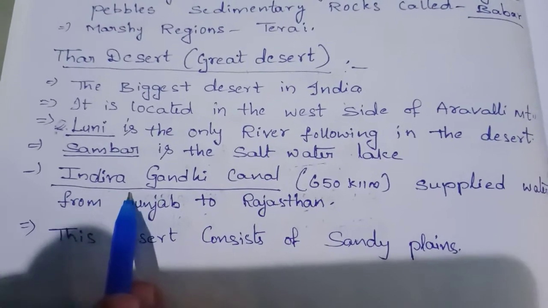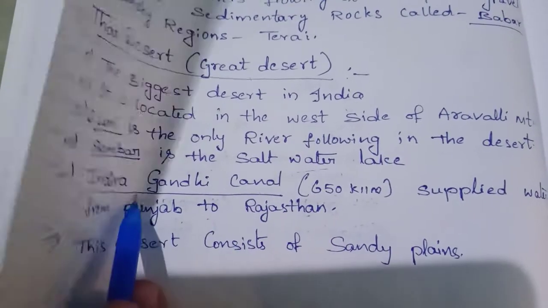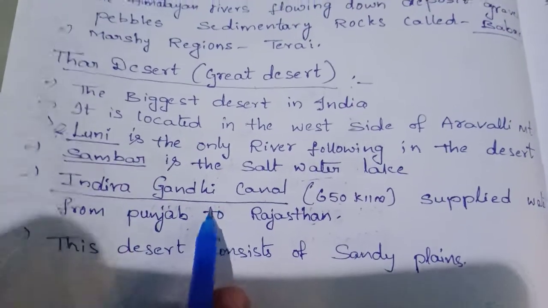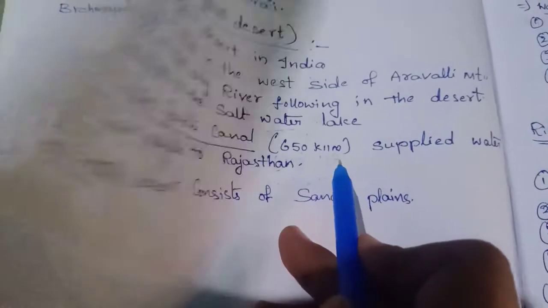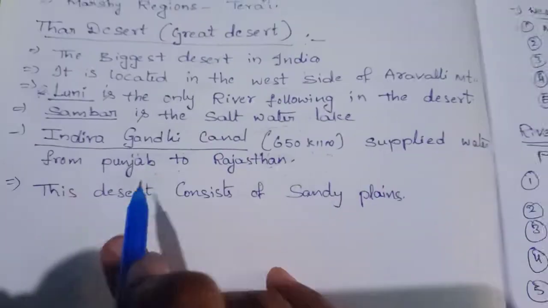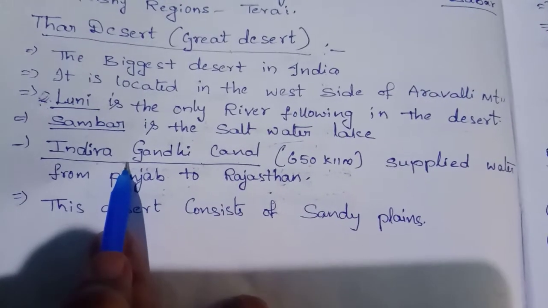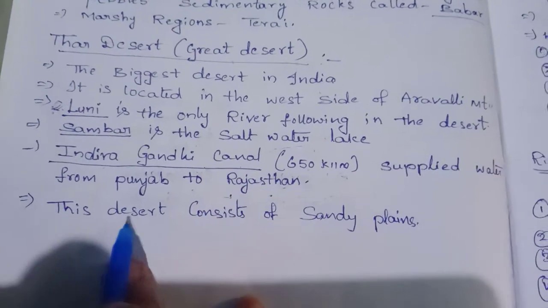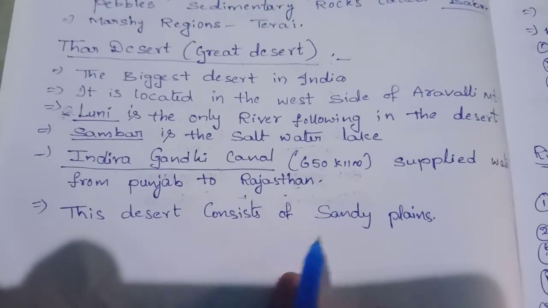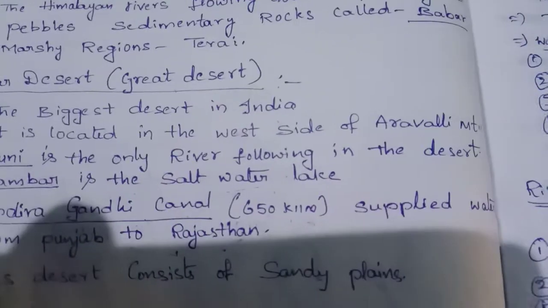So the government supplied water through the Indira Gandhi Canal, the highest canal. It is 650 kilometers and supplies water from Punjab to Rajasthan. So the Indira Gandhi Canal was constructed from Punjab to Rajasthan. This is the desert, which consists of sandy plains. Understood about the Great Deserts.